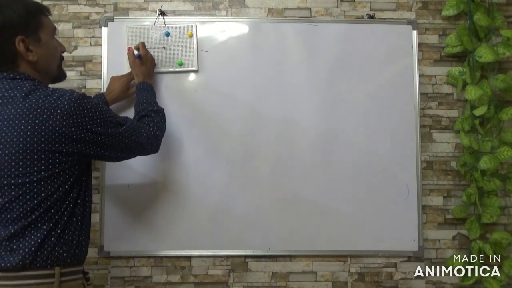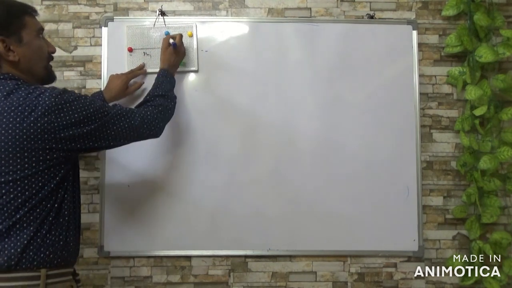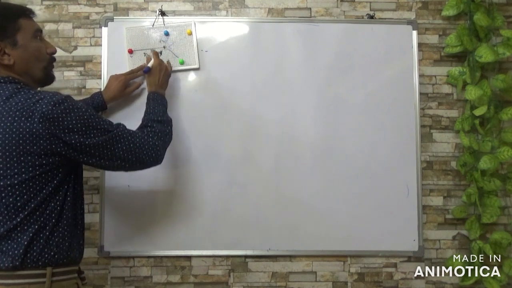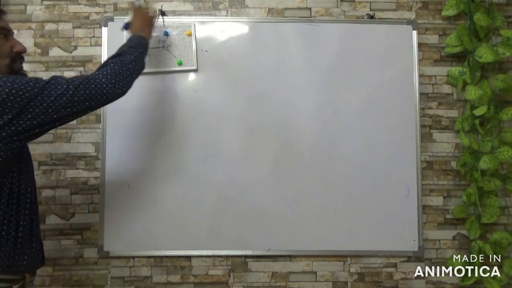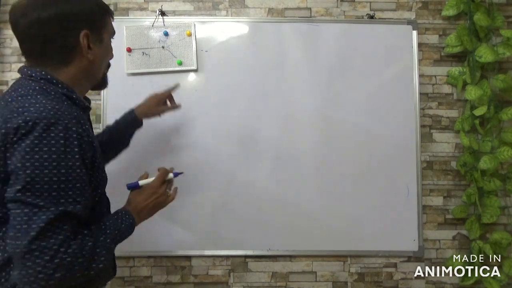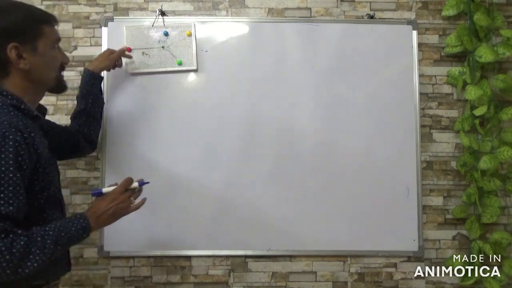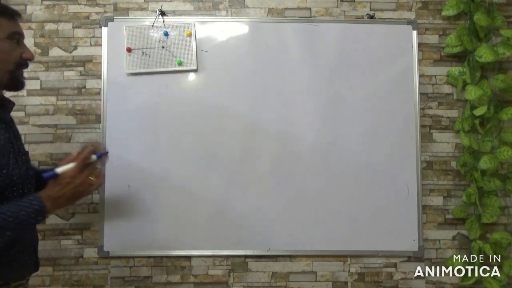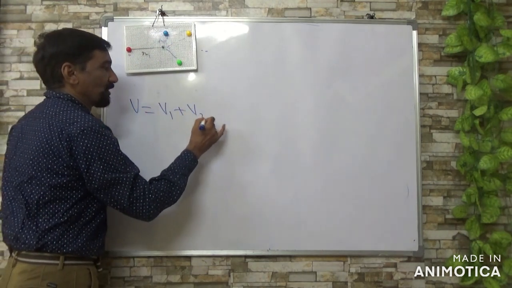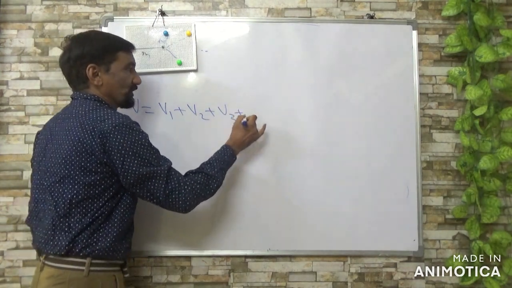Say Q1 is at a distance R1, this one at a distance R2, R3, R4 and so on. You want to find the potential at this point due to all these charges. So the total potential is equal to the sum of all the potentials.